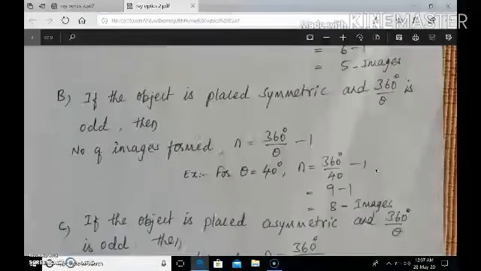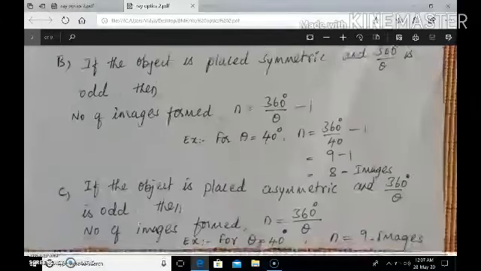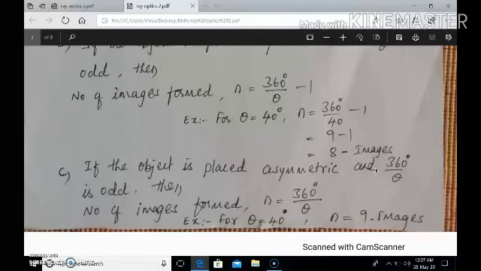Case B: if the object is placed symmetric along the bisector of the angle between the two mirrors and 360 by theta is odd, then the number of images formed can be calculated using the same formula, n equals 360 by theta minus 1. For example, theta equals 40 degrees. Then the number of images formed n equals 360 by 40 minus 1, that is 9 minus 1 equals 8 images.